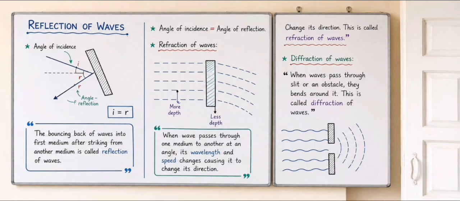In the diagram, the wave moving toward the surface is called the incident wave, and the wave that bounces back is called the reflected wave. The angle between the incident wave and the normal is known as the angle of incidence, while the angle between the reflected wave and the normal is called the angle of reflection.